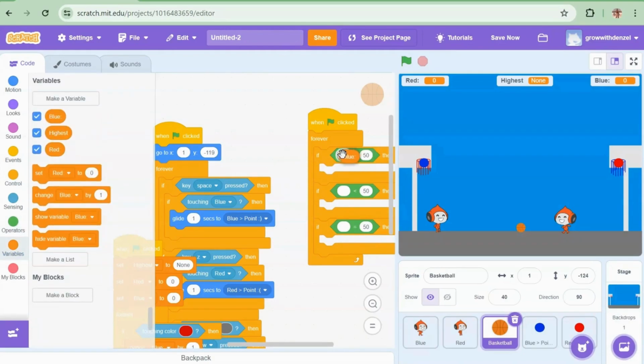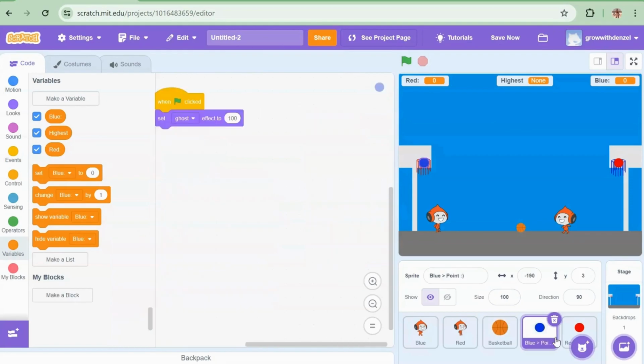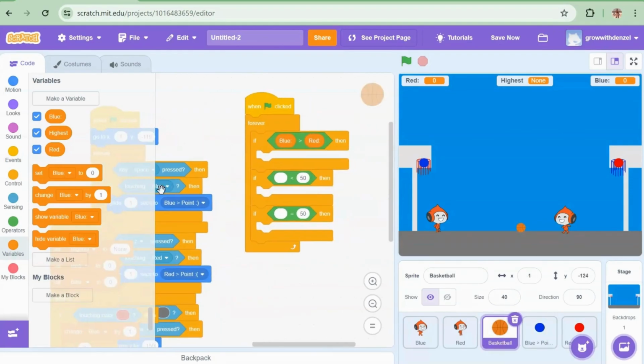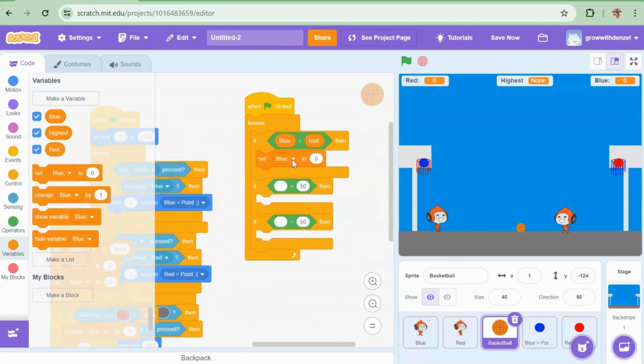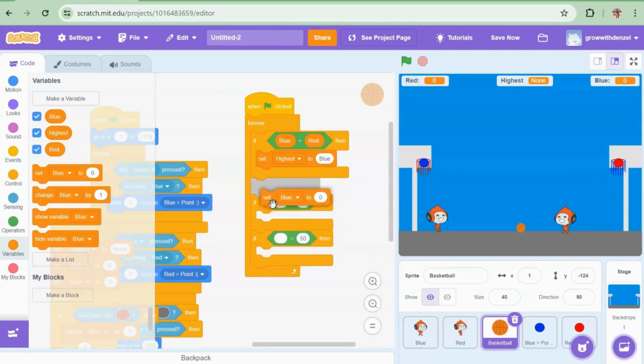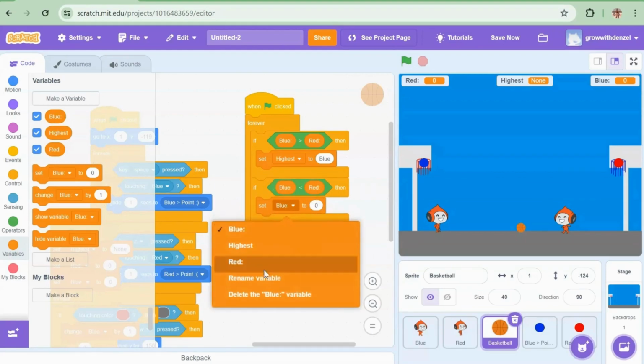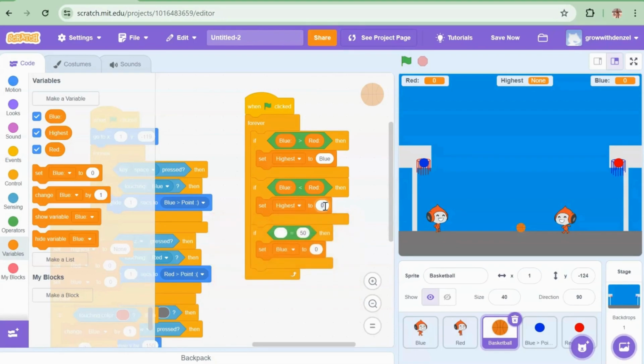So if blue is greater than red, then set highest to blue. Set all these right here, and then they say if blue is less than red, set highest to red.